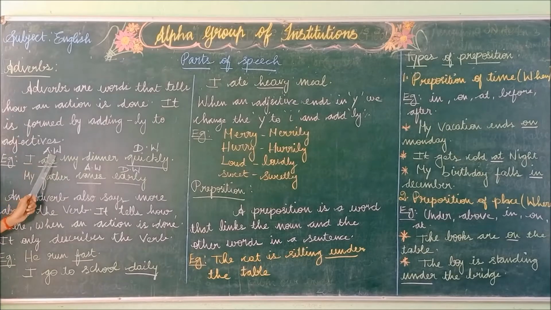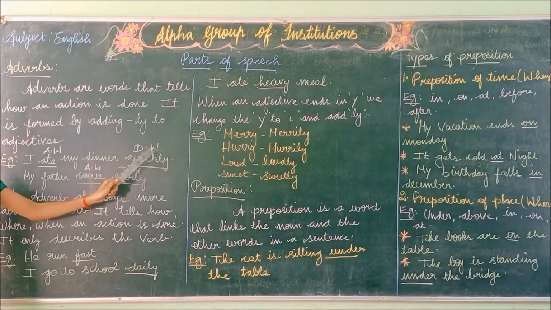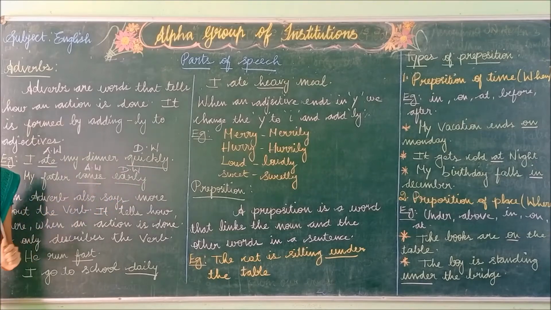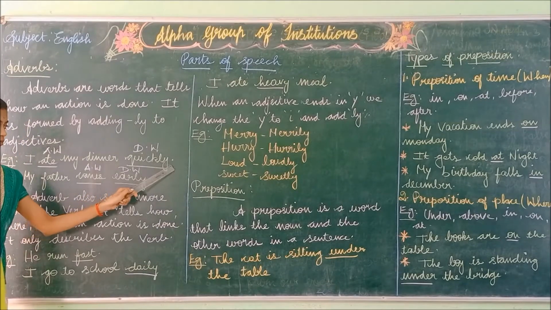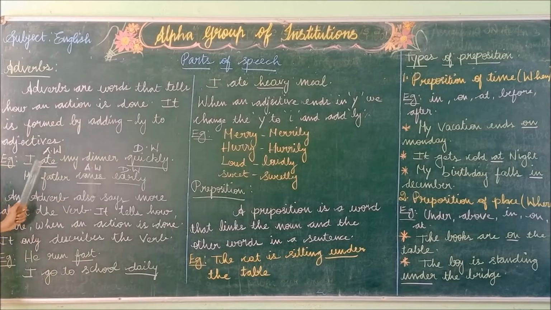So this verb is the action verb. It is of eating. And this quickly is the describing word. Quickly is the describing word, so it is the adverb. Quick is the adjective. Because of this adverb, we have added ly to the adjective. I ate my dinner quickly.